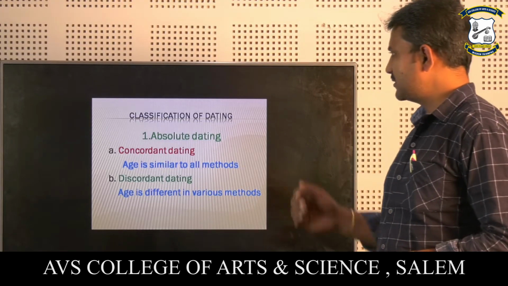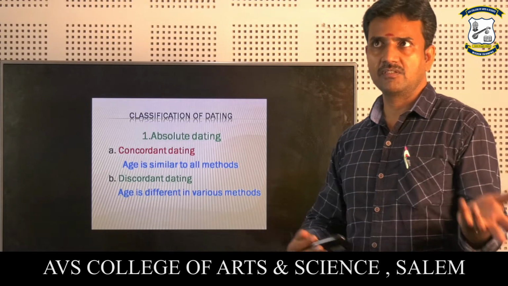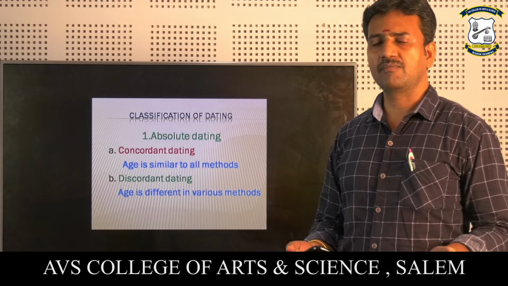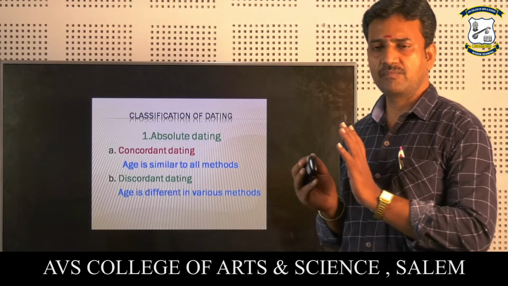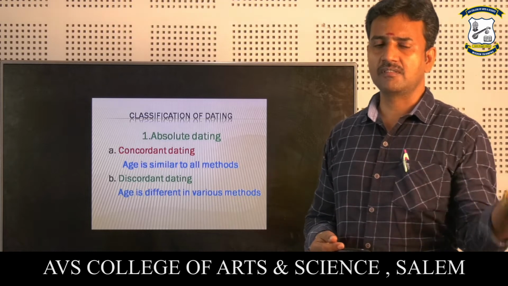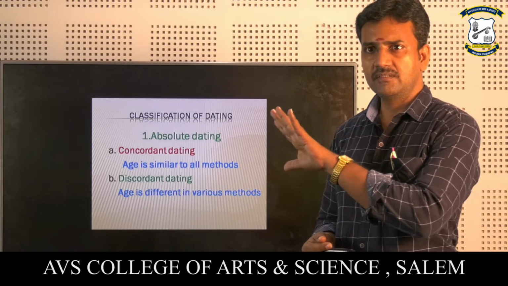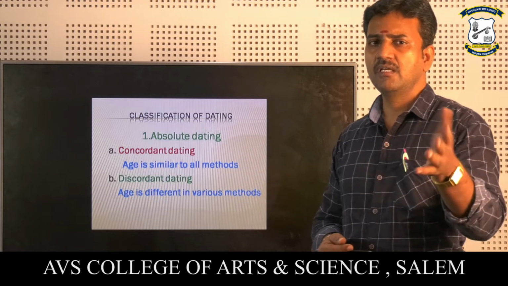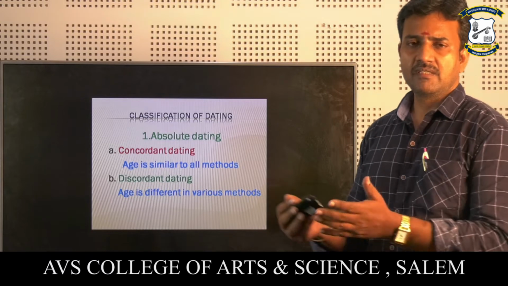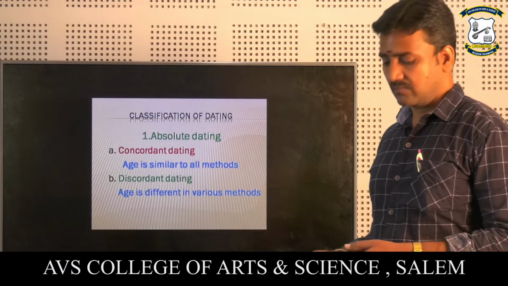Concordant: I have already told you about the age of the earth, which is determined by various types of methods. For example, if I measure the age of a rock, all these methods are applied to this rock. If the age of the rock given by each method is similar, it is known as concordant. Discordant means each and every method gives its own age for the material. So this is a discordant one.